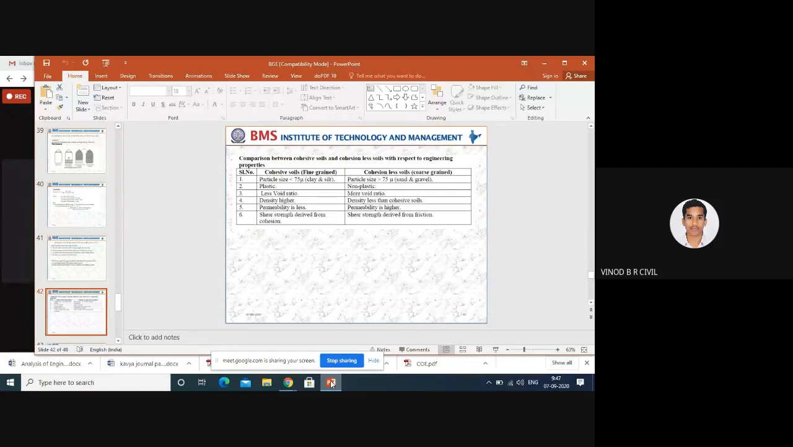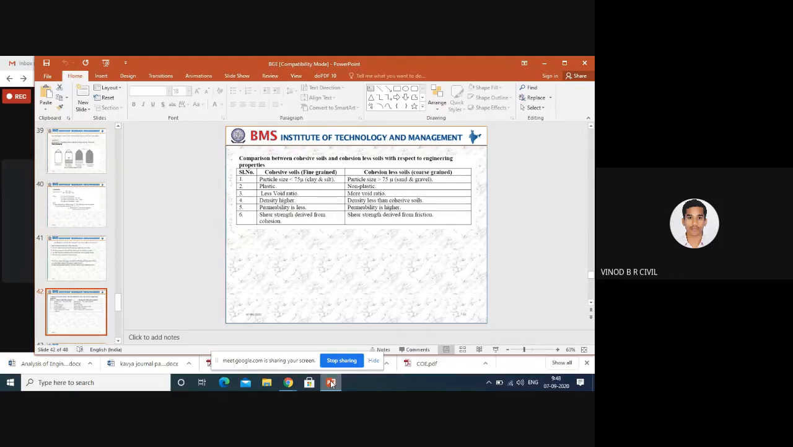The second one is plasticity. With clay soil, you can make a round ball with the help of the clay, so that is a good example of cohesive soil. In sand, you can't make a ball or round shape, so it is non-plastic. Next, void ratio. In clay soil, you can expect a low void ratio because of small particles. In cohesionless soil, or sandy soil, you can expect more voids. At the same time, you can't expect any cementitious property in the cohesionless soil. And density is higher in cohesive soil; here the density is less than the cohesive soil.